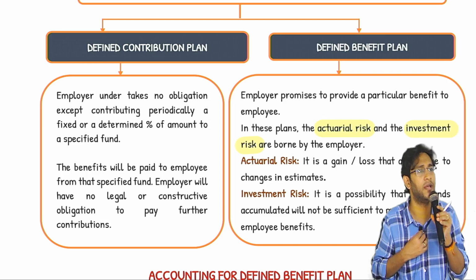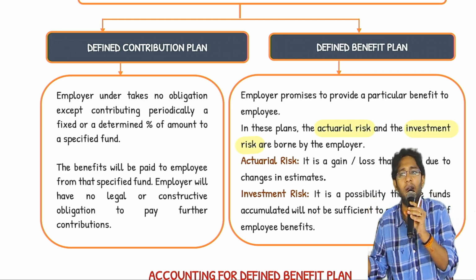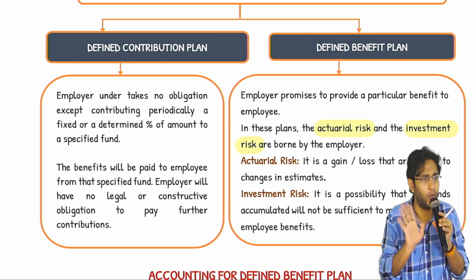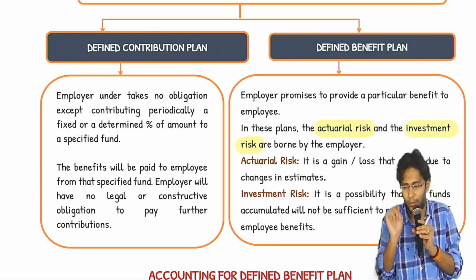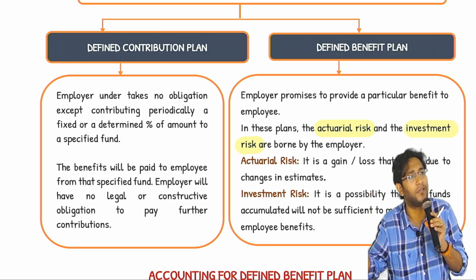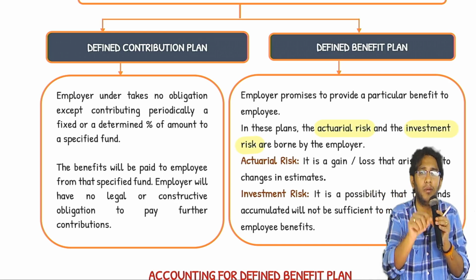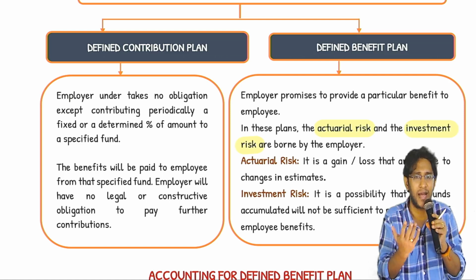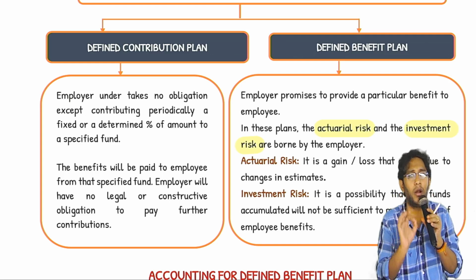The employer says, my obligation got over the moment I have contributed. What did I promise there? Did I promise you money on retirement date? No. What did I promise? I promised to contribute. That's all. The moment I contribute, my job is over. At what rate the PF authority is investing, where they are investing, that is never promised. How much return you will get on maturity date, I never promised that. So whether you are happy or you are sad, I don't have that. Clear with this? This is defined contribution.